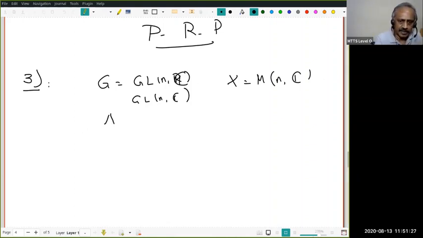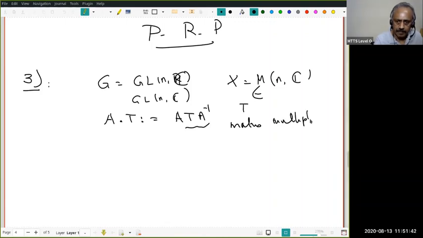You give me an A here and a T here, then A dot T, that is the group action, is A T A inverse. This is matrix multiplication. You can check that this is a group action, because when B acts on A T A inverse it gives B A T A inverse B inverse, which is the same as (BA) T (BA) inverse. Okay, good. Therefore, this is a group action.